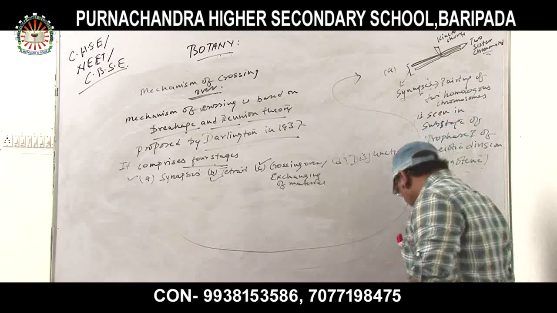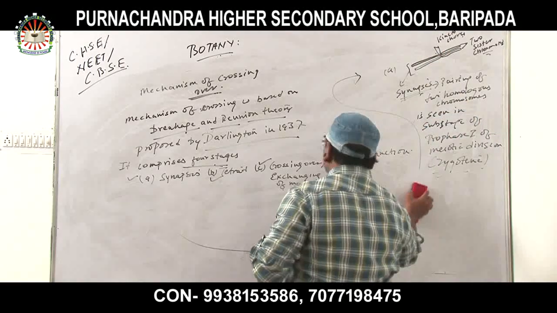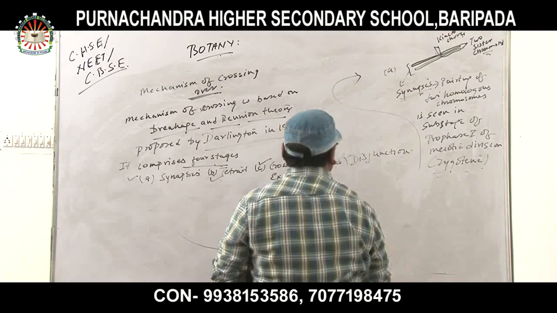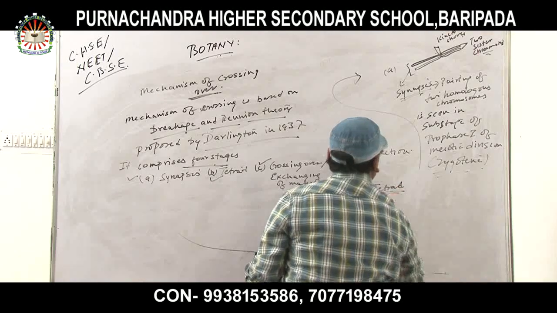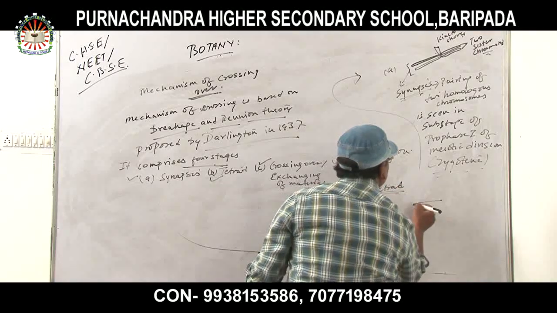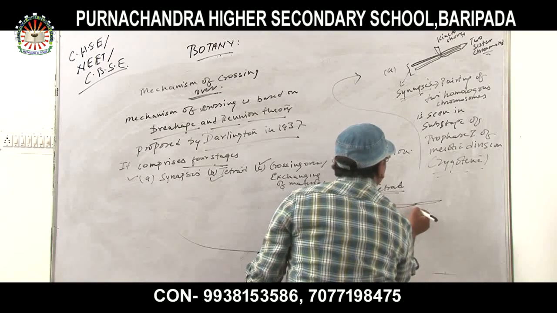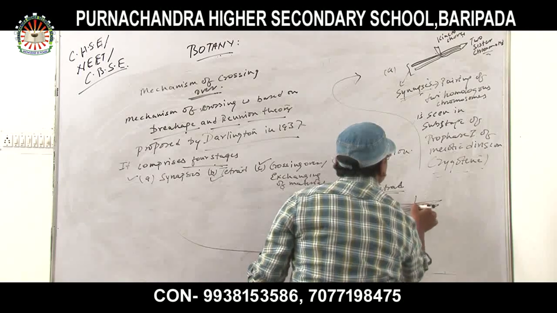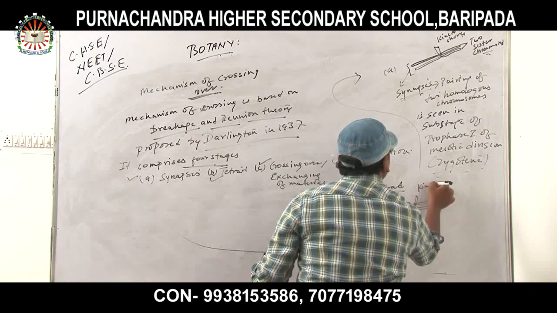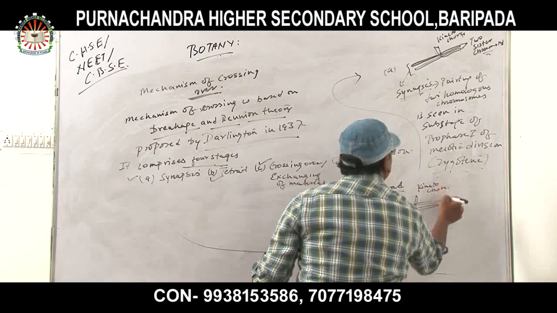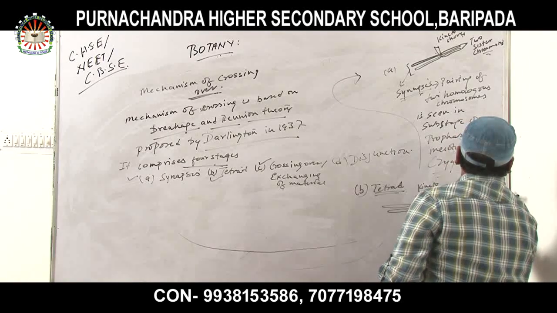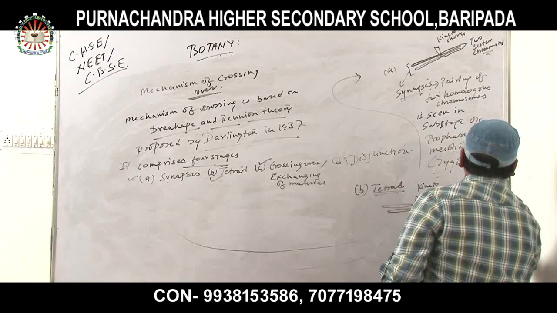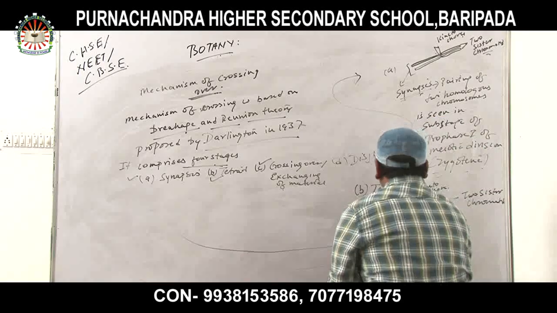Next, number B is tetrad formation. Look here, how the tetrad is forming. These are the two sister chromatids, and these are the kinetochores.